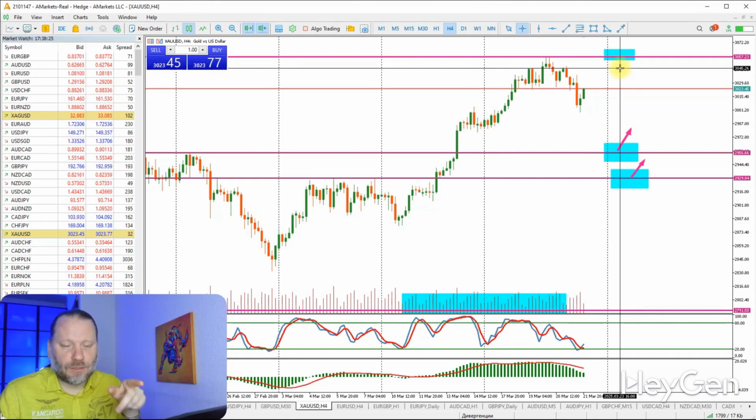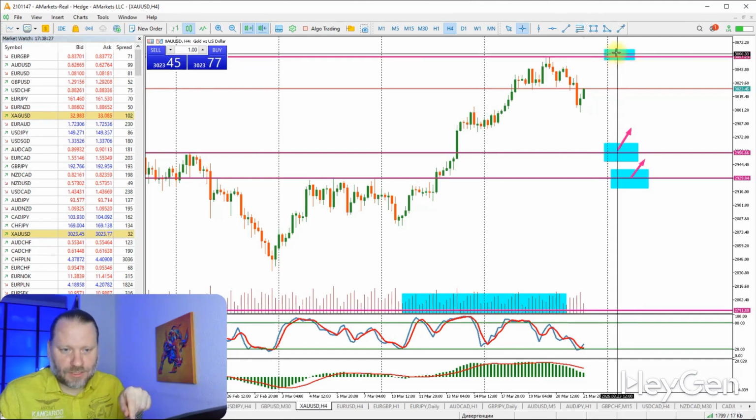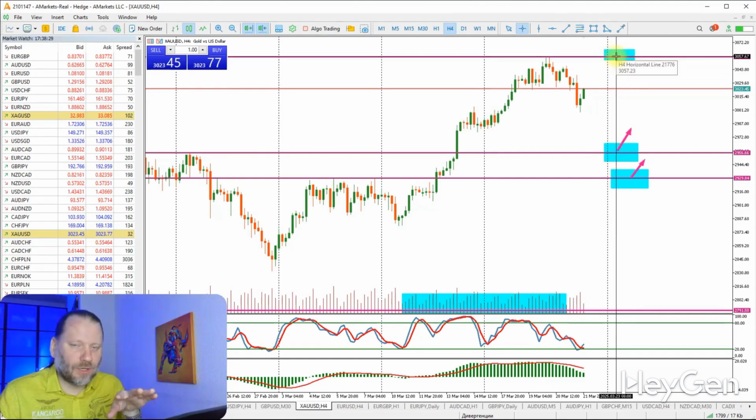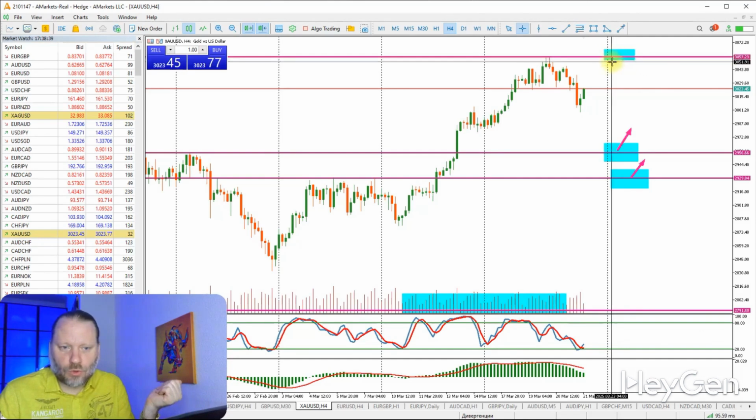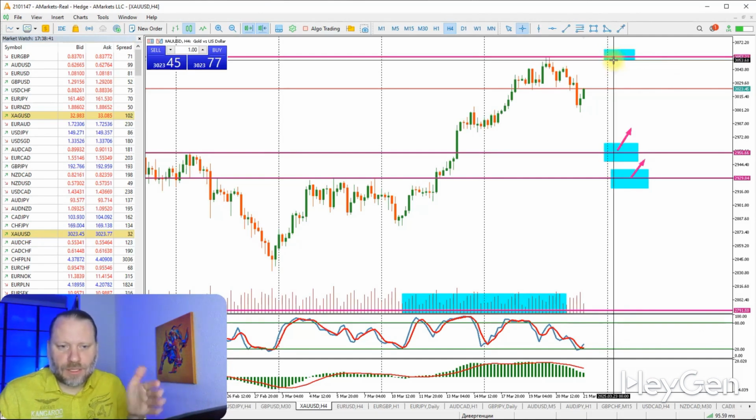But keep in mind that if at the moment of the important news release about the dollar, the price is around this level, it's better not to buy or sell here, because technical analysis will suggest that gold will fall, while fundamental data, that is, the news, will indicate that gold will rise. Therefore, it's better to wait here to see what happens with the price and then make a decision based on